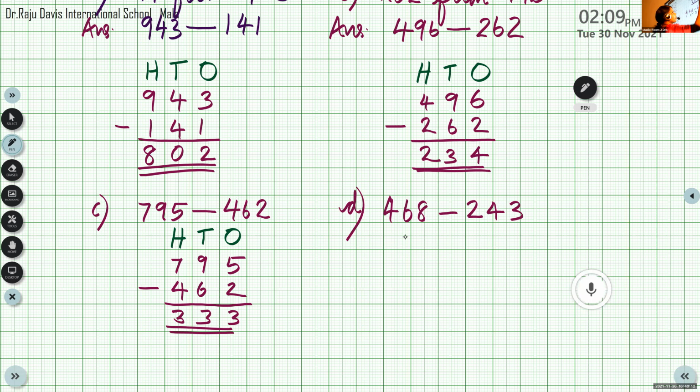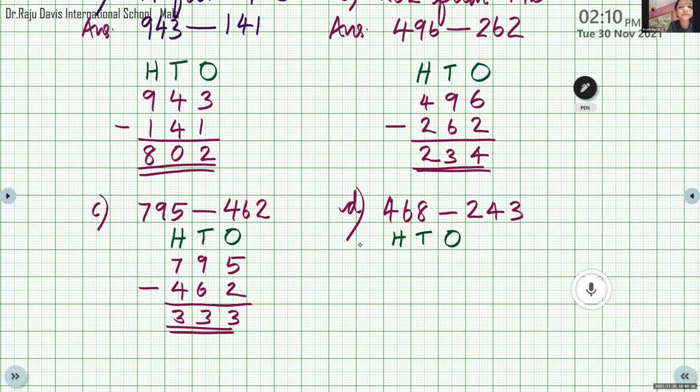Now, which is the bigger number here? 468. What about the smaller number? 243. Now, we have to start from which place? One's place. 8 minus 3. What's the answer at the ones place? 8 minus 3.